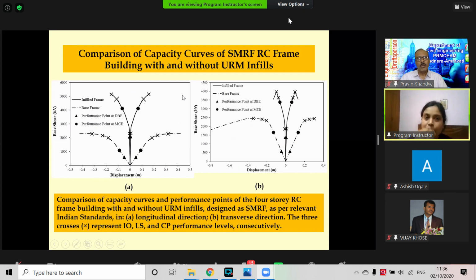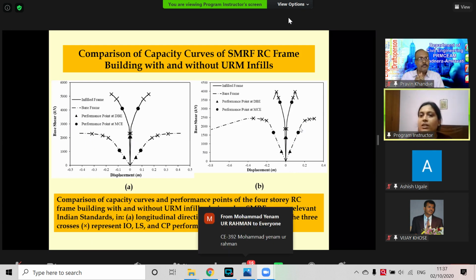And thus we can compare the capacity curve for SMRF. SMRF structure is recommended for higher seismic zone. And we have seen that this is in positive x direction, this is in negative x direction. This curve is in positive y direction. This curve is in negative y direction. So that's the following thing.